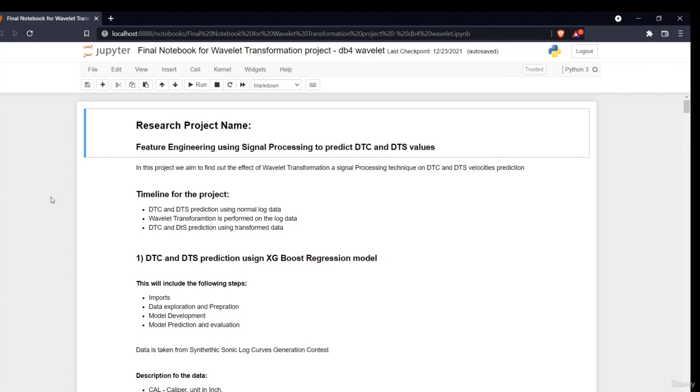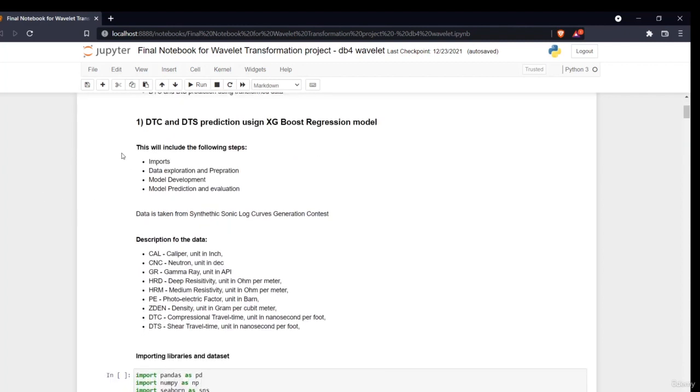Our timeline I've already discussed. First, we'll do the prediction using normal log data, then we'll perform wavelet transformation, then again we'll obtain the results. This is a regression technique, as you all know. It will include the following steps: importing data, data exploration and preparation, model development, model prediction and evaluation. I have taken this data from a synthetic sonic log curves generation contest. This was a contest held in the machine learning domain in the field of petroleum engineering, so the data is taken from there.